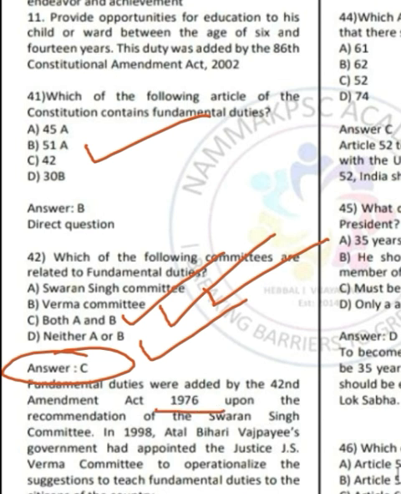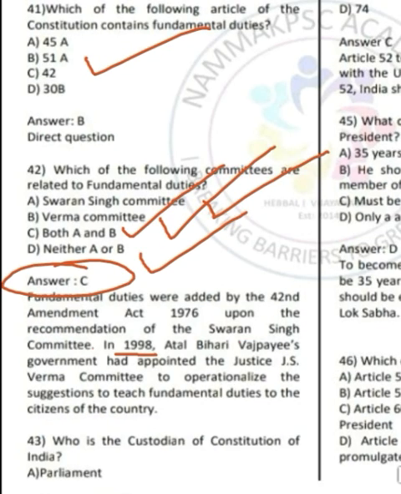So in 1976, fundamental duties were added to the Indian Constitution based on the recommendations of the Swaran Singh Committee. Moving ahead, in the year 1998, the Atal Bihari Vajpayee government appointed a committee under the chairmanship of Justice J.S. Verma to operationalize the suggestions to teach fundamental duties to the citizens of the country.